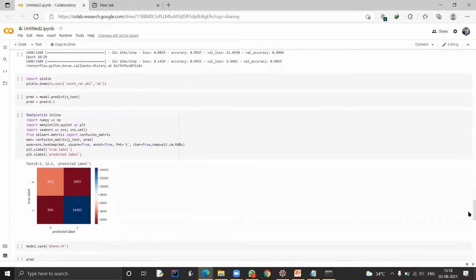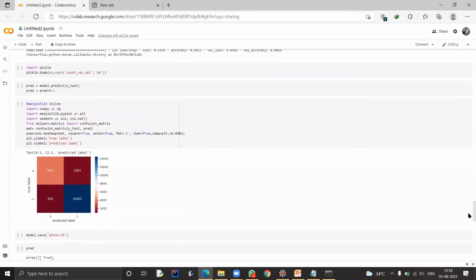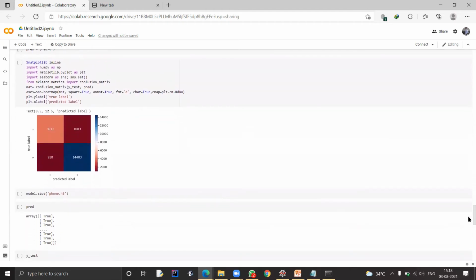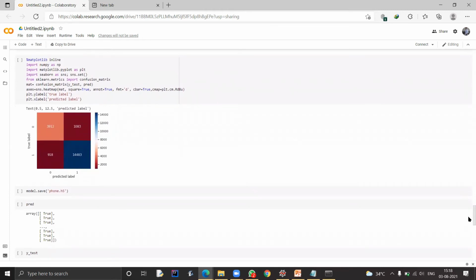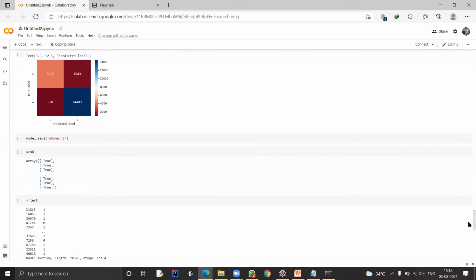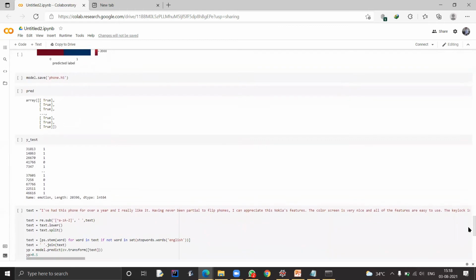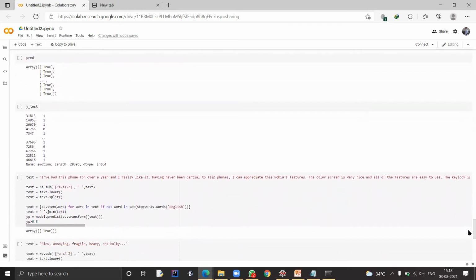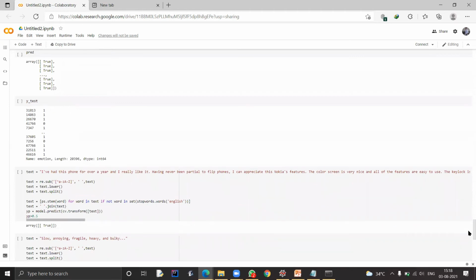To know how the model is predicting, we make a confusion matrix, and we have got good results. As you can see, true positive reviews are around 14,000 and true negatives were around 4,000, and the remaining are false positives and false negatives. The error values are low, and the true positive and true negative values are high, which proves that the model is a good model. Then we save the model as phone.h5, and later we see how the prediction is with the dataset. As you see, the first three values are true, and the three values in y_test are also true, which implies the model is predicting well.